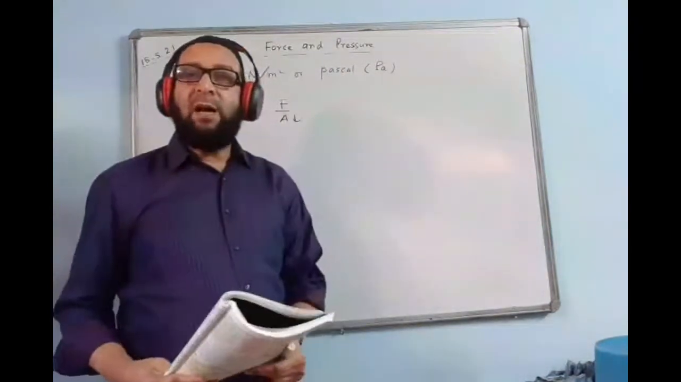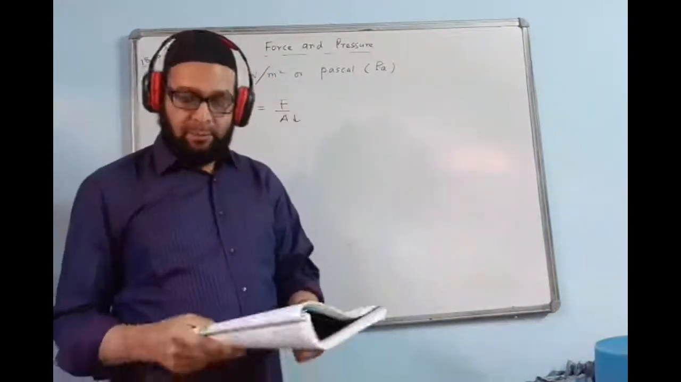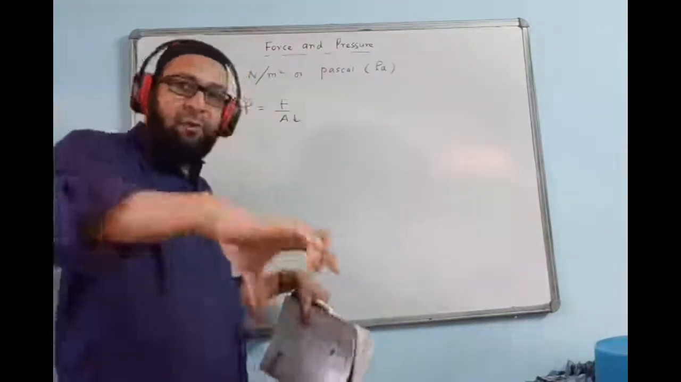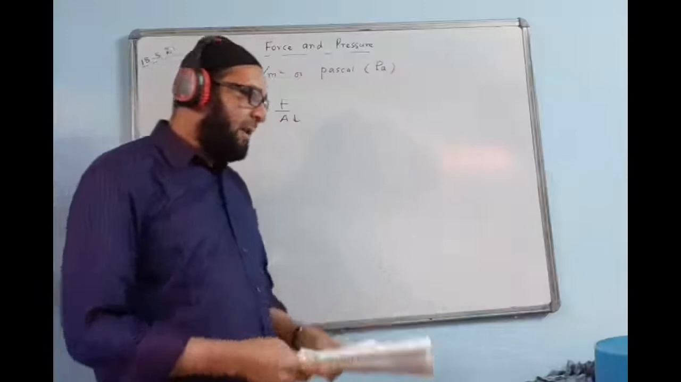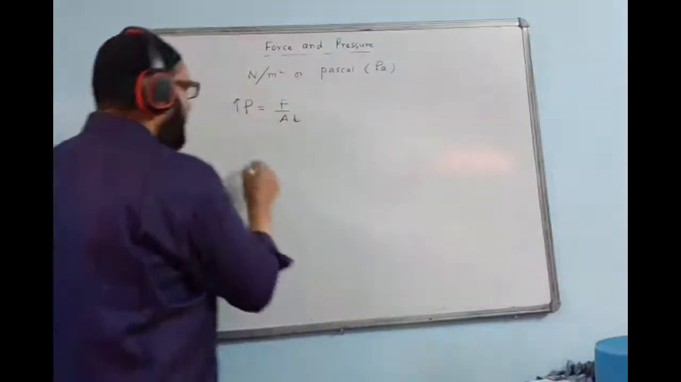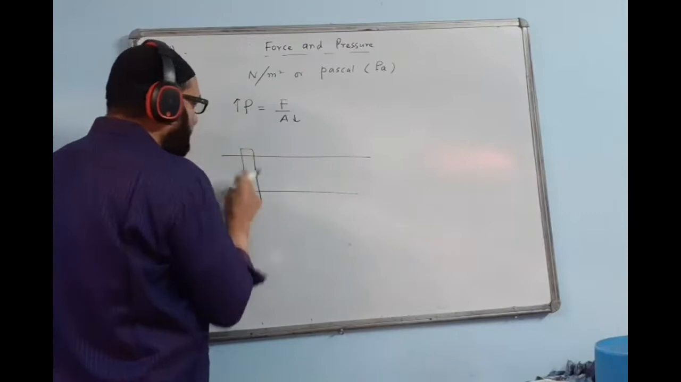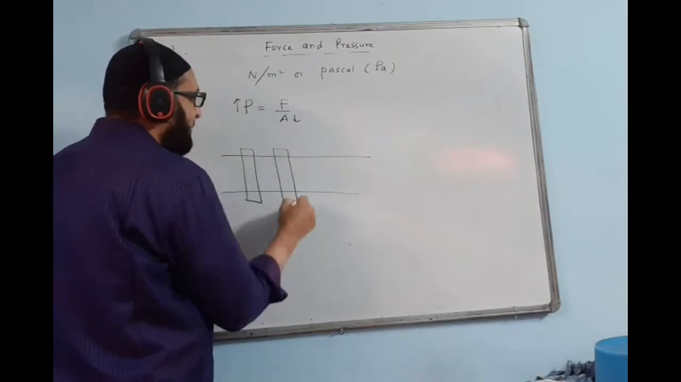Railway tracks are kept on wooden sleepers. Do you know what sleepers are called? Sleepers are a support, like wooden platforms, like this. Railway tracks are here like this, and there will be wooden sleepers like this. These are wooden sleepers. You must have seen them.